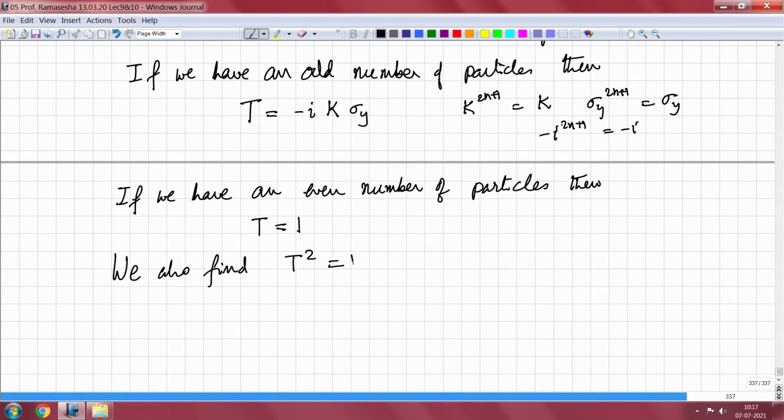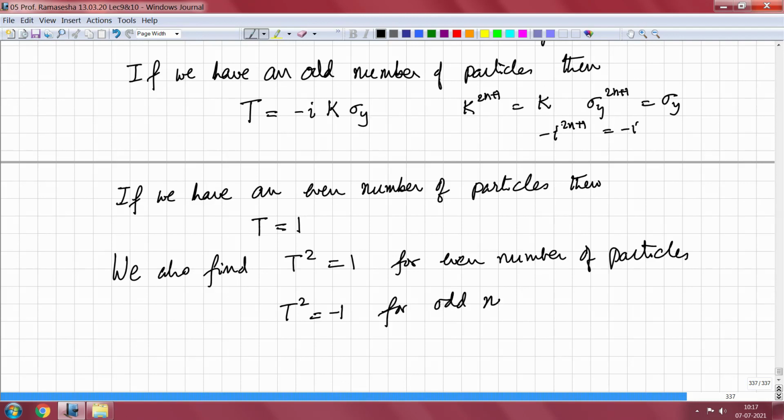and we can also say that we also find, therefore, T squared is equal to 1 for even number of particles and T squared is equal to minus 1 for odd number of particles. It is in fact the latter one that is very important.